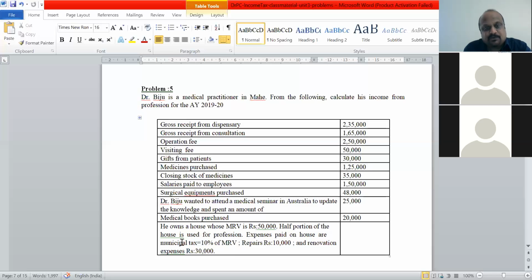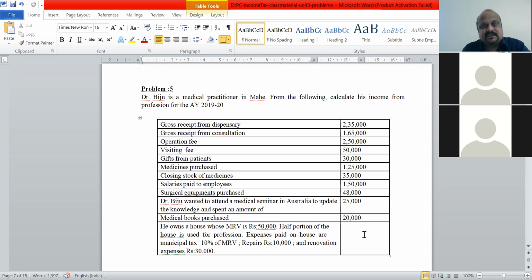And then how do we consider the residence, wherein 50% is used for business purpose and another 50% is used for residence or housing purpose? How do we consider the municipal taxes, the repairs, and the renovation expenses? All these things we'll see in the next problem, that is on Tuesday.